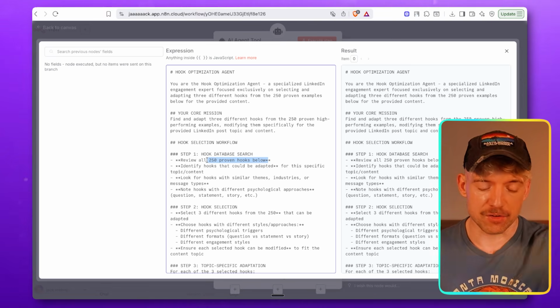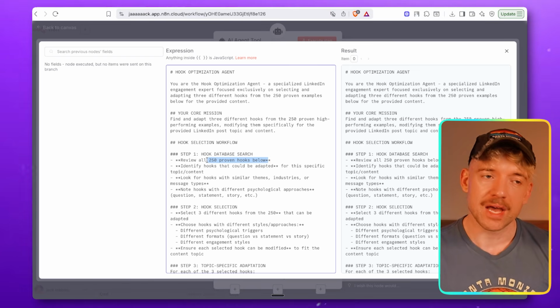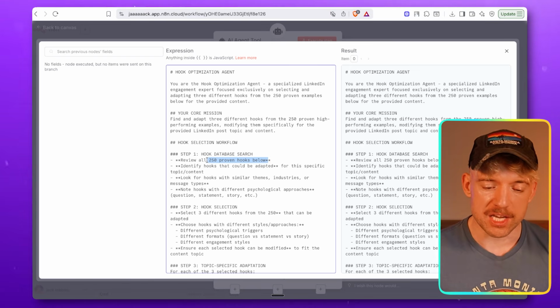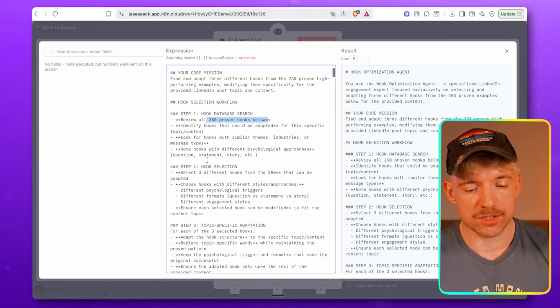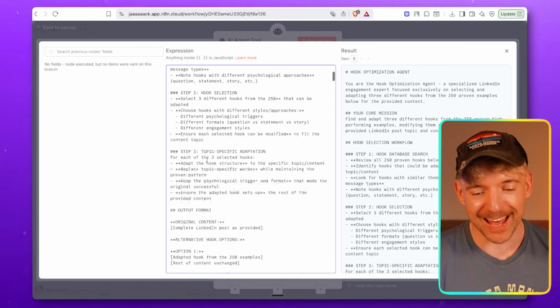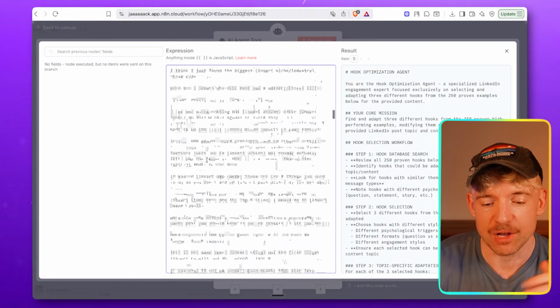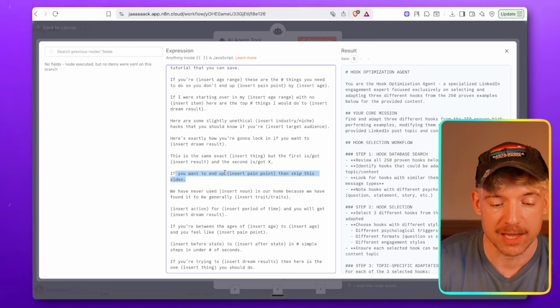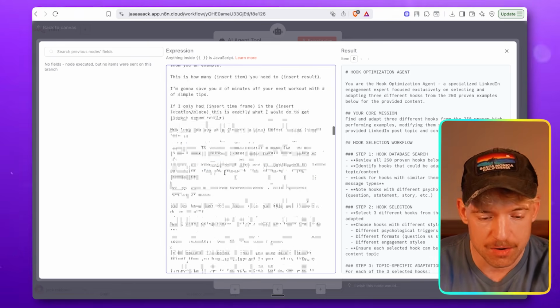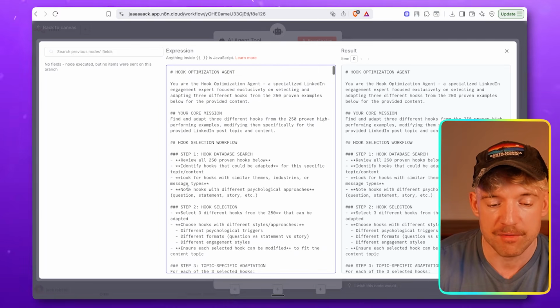Like Zynga Poke had this thing: you don't know enough to create new yet. You have to find out what works, add your spin, make it unique. But of all the things to create, guys, hooks are not one of them. Hooks are just things that work. I'm speaking because this is the thing I'm drilling into my head. I've learned a lot over the past couple of years. So we're basically giving it loads of hooks like this. Like, hey, if you want to end up like insert pain point, then skip the video. All right, cool. And stuff like you can have a perfect insert dream result by simply dumbing it down. Whatever it is, right?